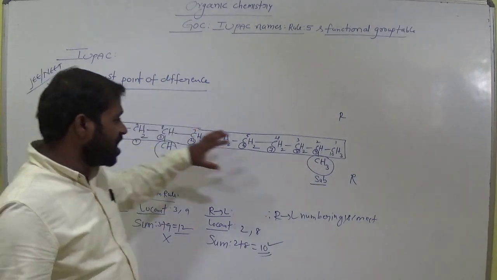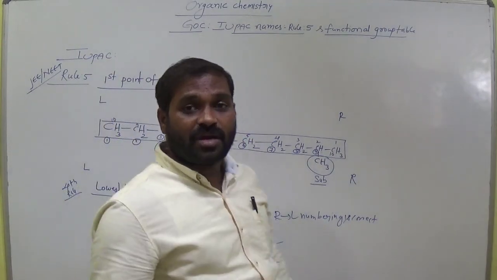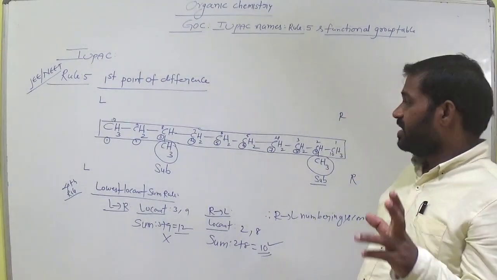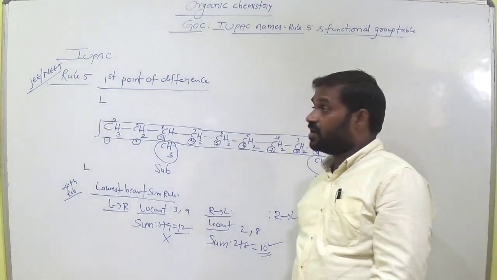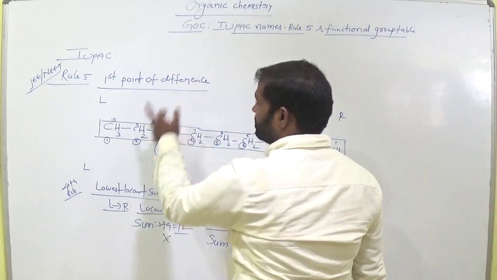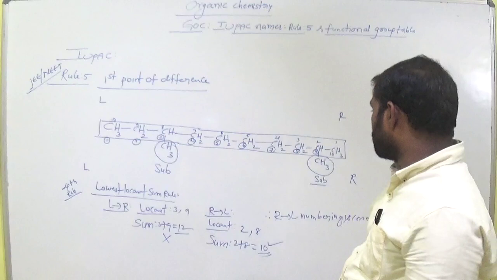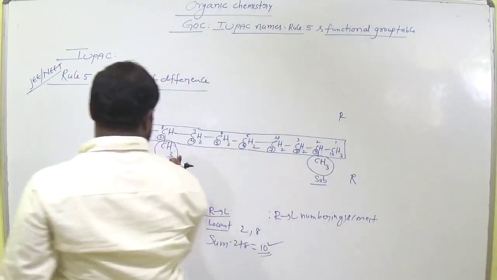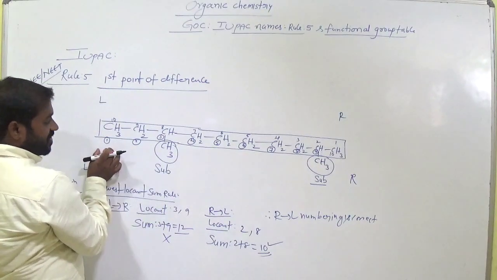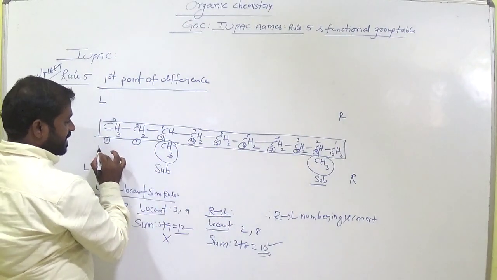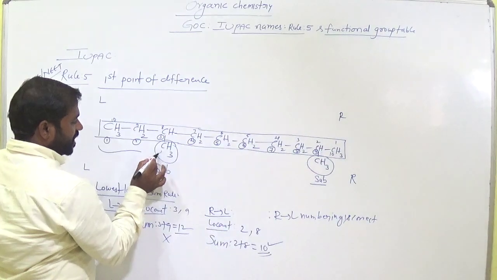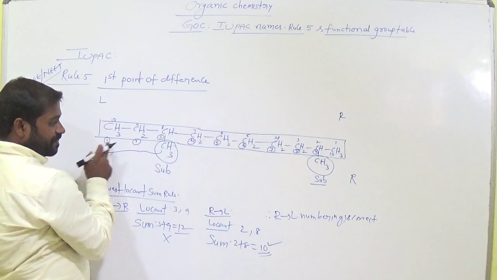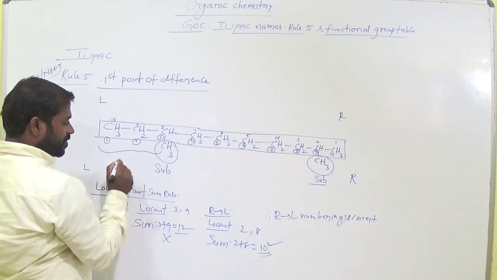But it is a very long chain, am I right? But in the long chain, that means 10 carbons, 11 like that. Okay. In that particular case, we have to follow this rule, first point of difference rule. First point of difference rule means, so let us compare both sides here. This is the substituent, am I right? This is the first carbon in this direction. In this direction, what is the locant position from this to this? Now substituent from here and here, what is the locant position here?